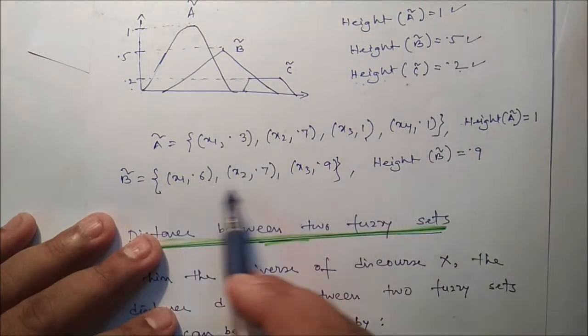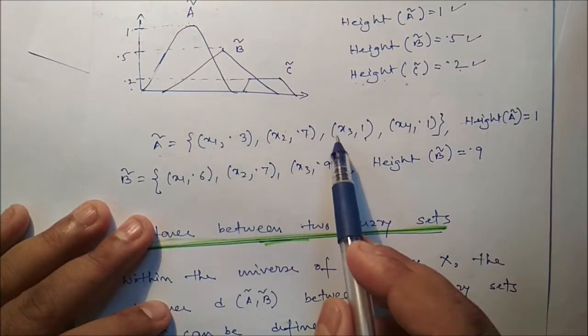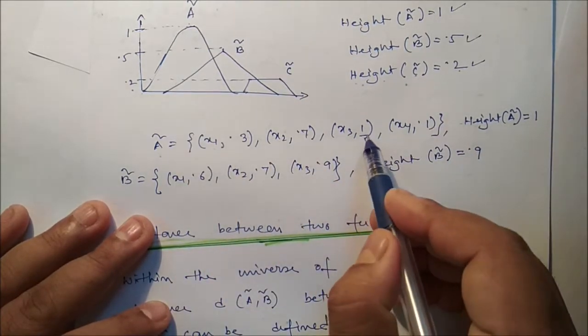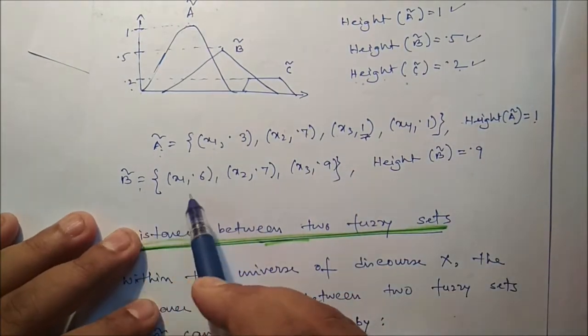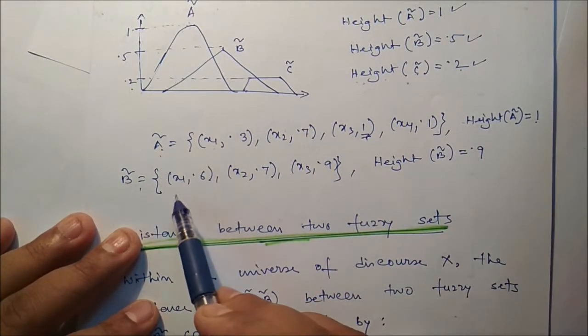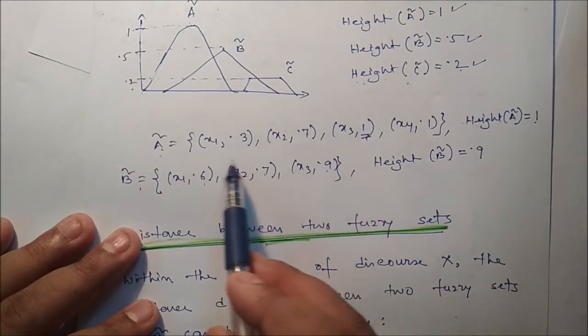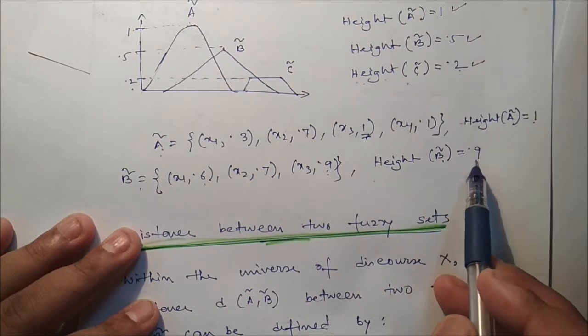Now we can look at two discrete fuzzy sets. A contains four elements, x1, x2, x3, x4. The maximum membership value is 1, so the height of A should be 1. Now for fuzzy set B, three elements are there, with values 0.6, 0.7, 0.9. The maximum membership value is 0.9, so the height of B should be 0.9.